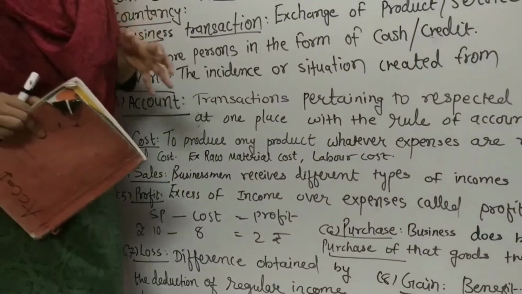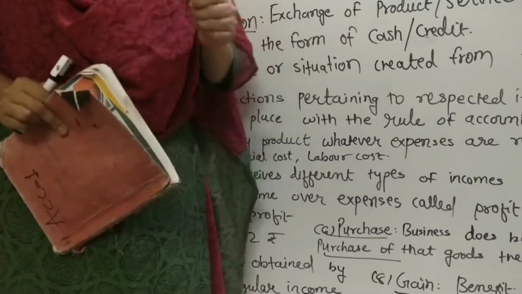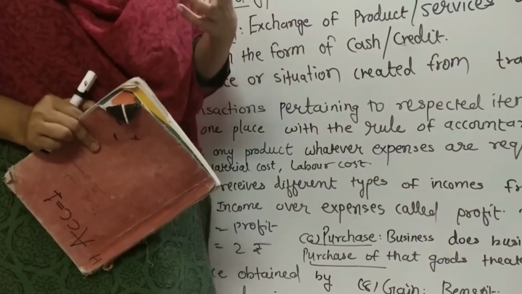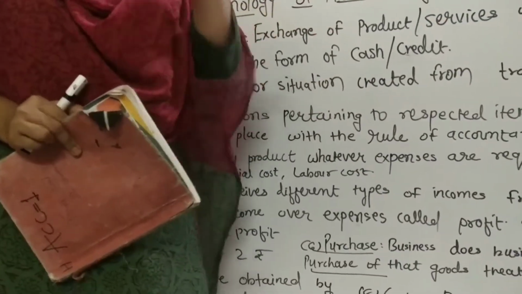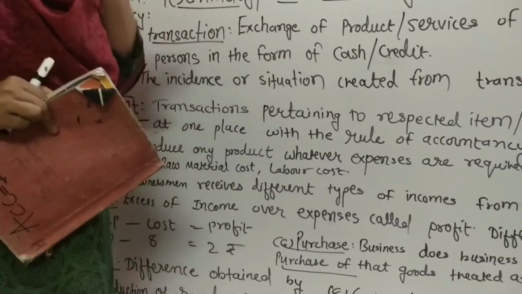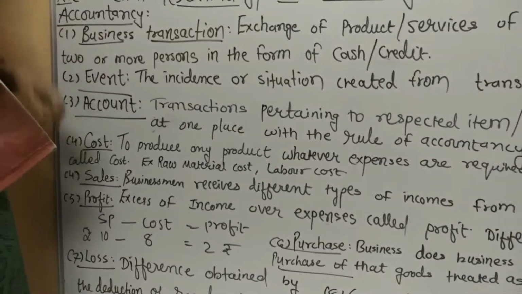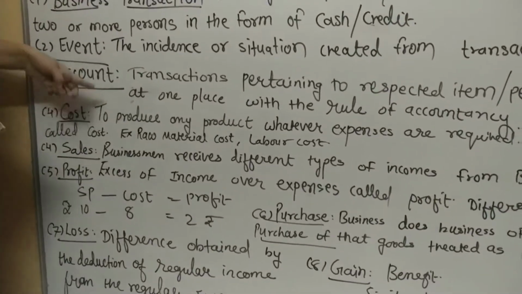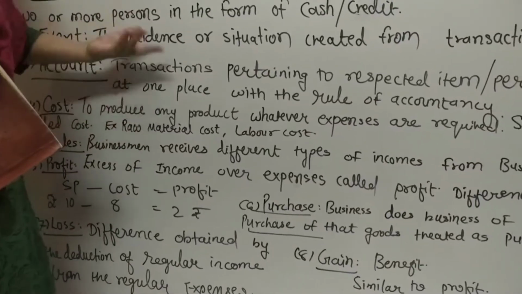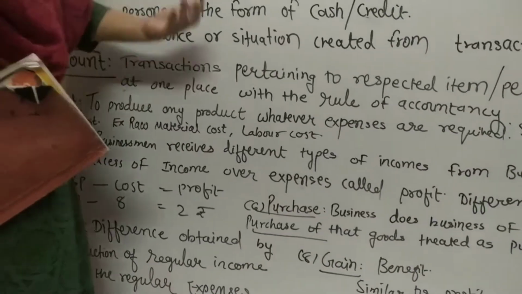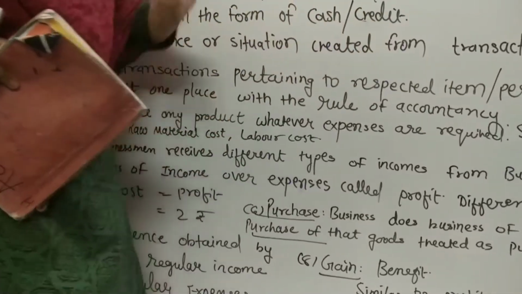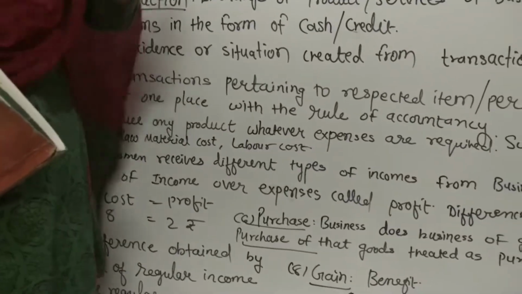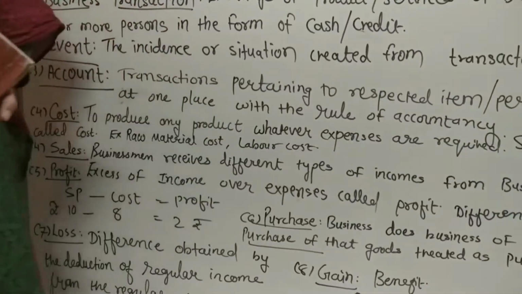Simple example, when you open an account in a bank, the bank has certain rules and principles; you have to give your identity proof and all. So that is an account. It is one place where all your information is recorded with the help of accounting, called an account. Fourth point is cost. What do you mean by cost? To produce any product, the businessman or producer requires whatever expenses; whatever expenses are required to make that particular product is called cost.